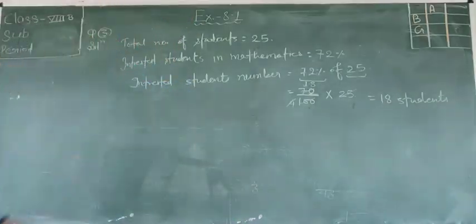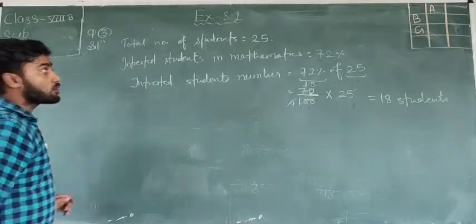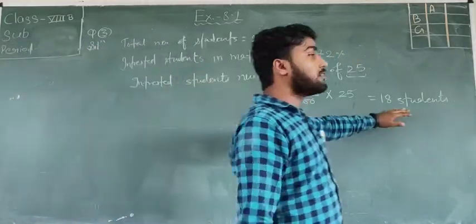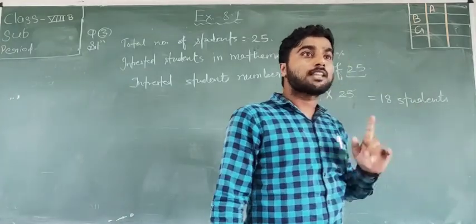Now we have to find how many students are not interested in maths. The total students is 25 and 18 students are interested. So how many students are not interested? 7.